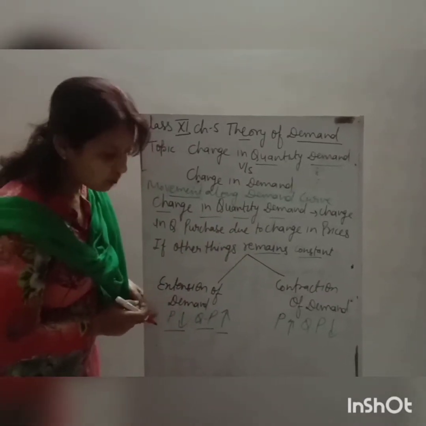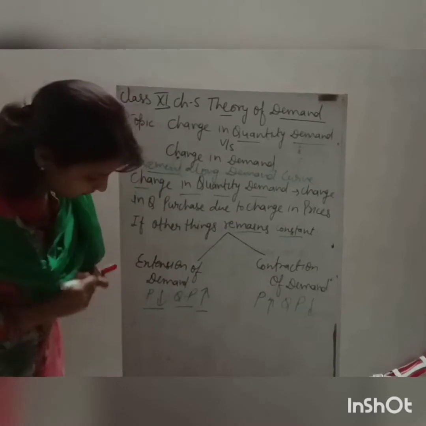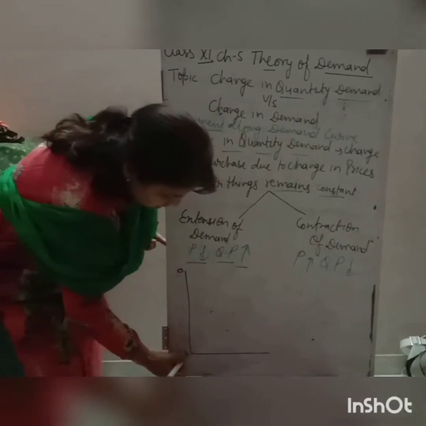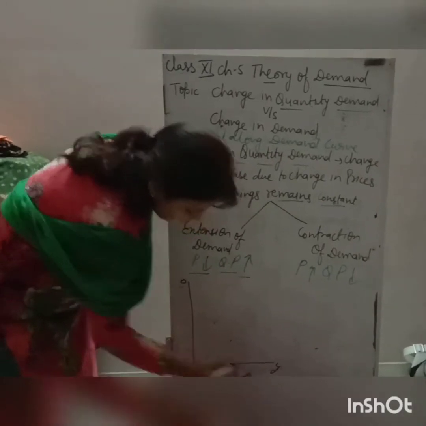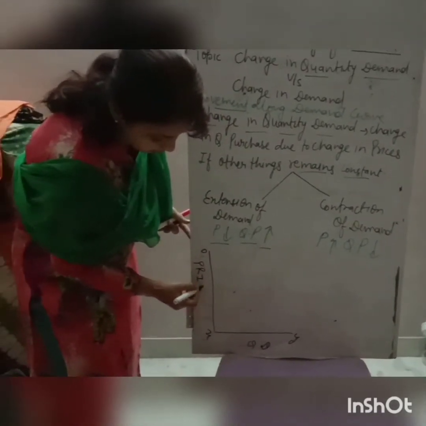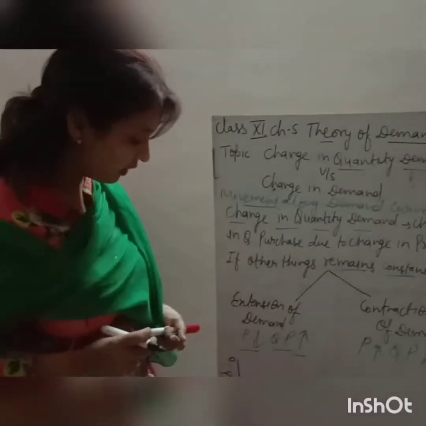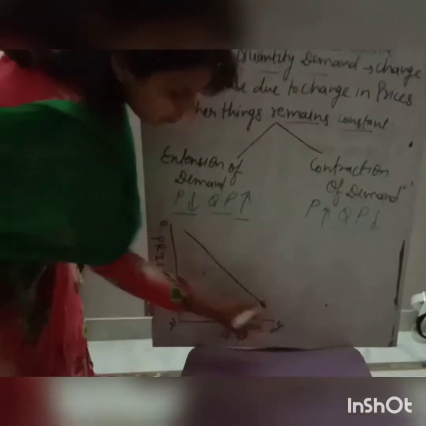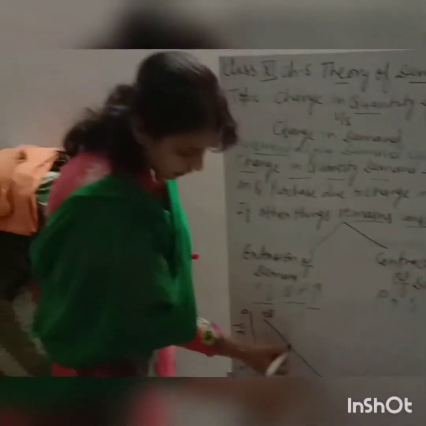Okay. Now I am going to explain to you diagrammatically. Look at there. All of you know that there is an inverse relationship between demand and prices. Here we are going to show quantity demanded. Here we are going to show prices. Clear? Now, all of you know, if there is inverse relationship between price and quantity demanded, then demand curve slopes downward. DD, demand curve. Clear?